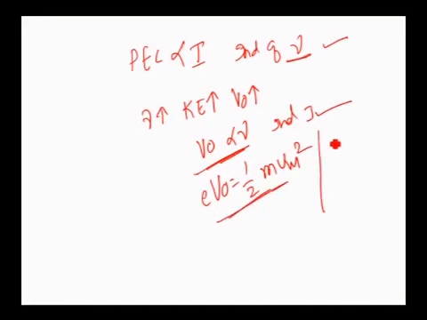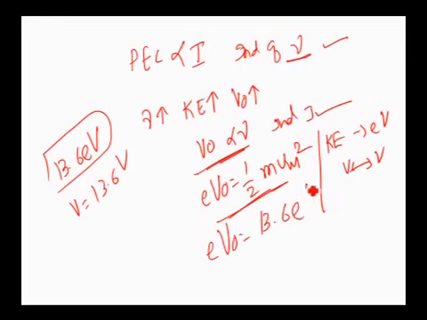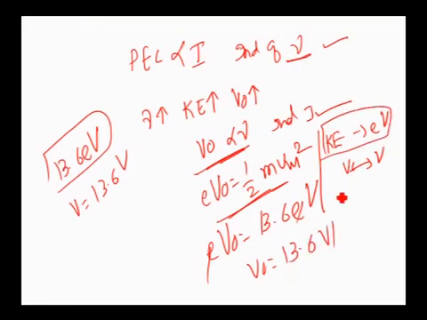And one more important thing: the value of kinetic energy in electron volt is always equal to the value of potential in volt. Suppose the kinetic energy is 13.6 electron volt, then the potential value is 13.6 volt. If you substitute here, e times V naught will be equal to 13.6 electron volt. E cancels, so V naught will be equal to 13.6 volt. Means the value of kinetic energy in electron volt is always equal to the value of potential in volt. This is also an important thing. Is it clear?